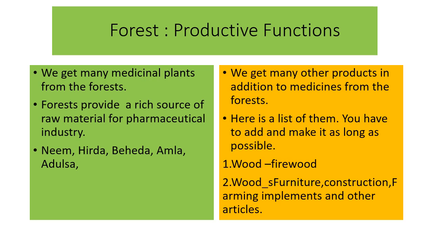In addition to the medicinal plants, we get a number of other products from the forest. Here is a list of them. You have to add and make the list as long as possible or complete the list. First is wood: firewood, then wood for making furniture, construction, farming implements and other articles.